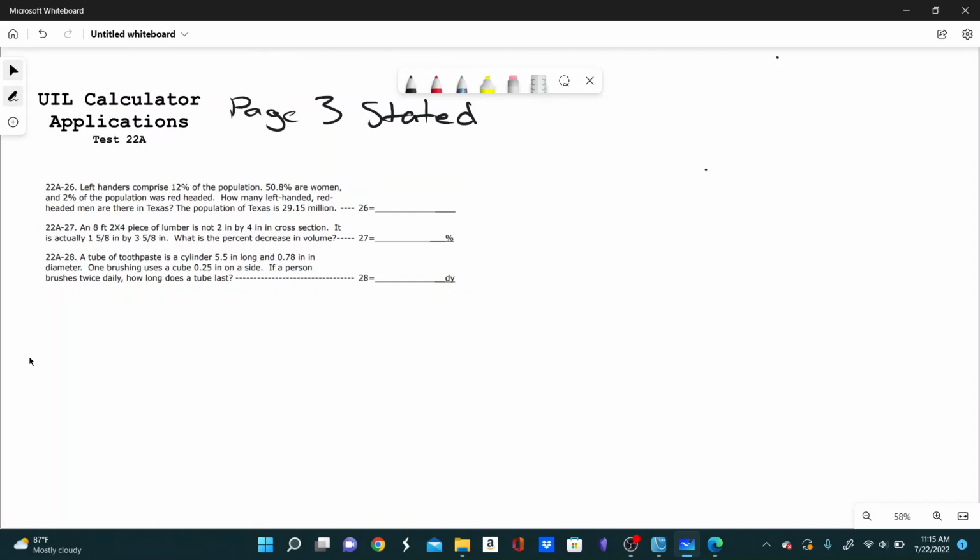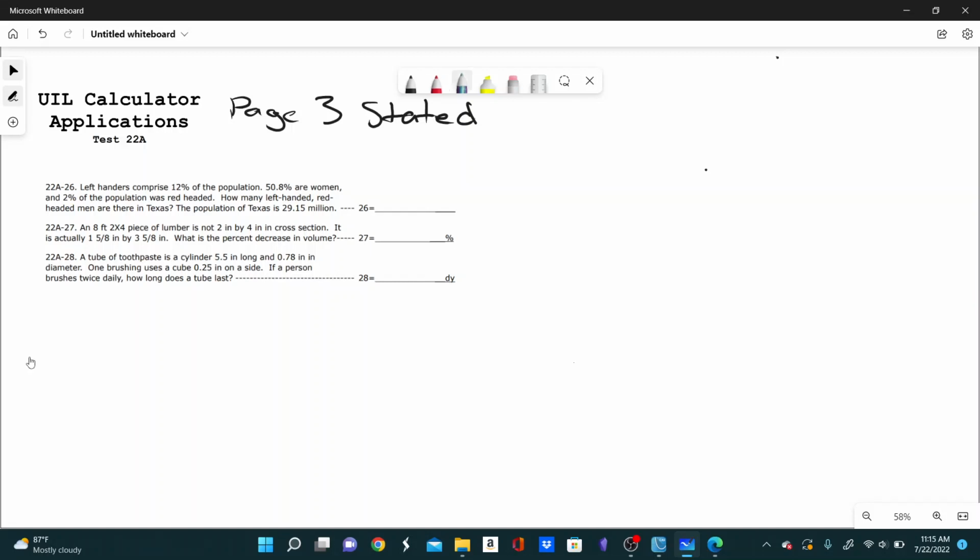Number 26. Left-handers comprise 12% of the population. 50.8% are women, and 2% of the population is red-headed. How many left-handed, red-headed men are there in Texas? The population of Texas is 29.15 million.